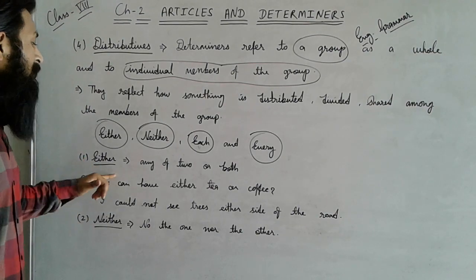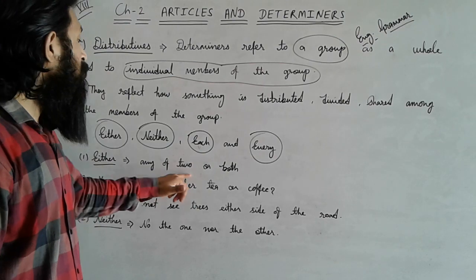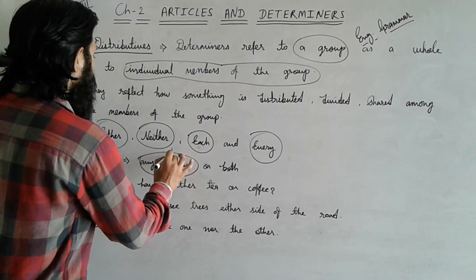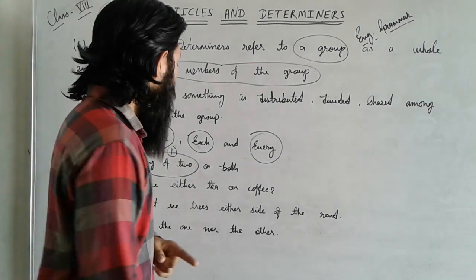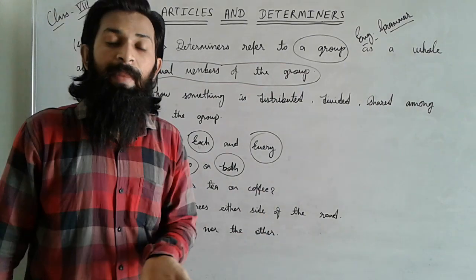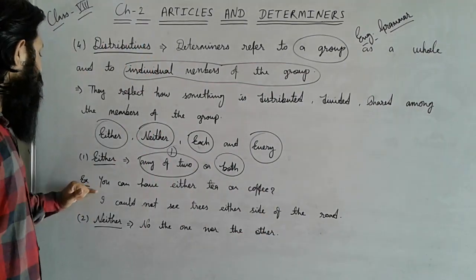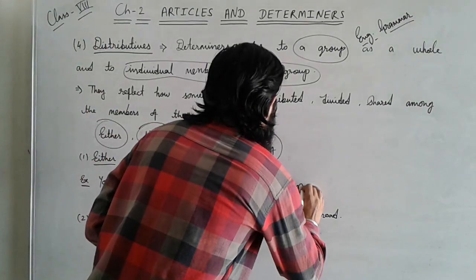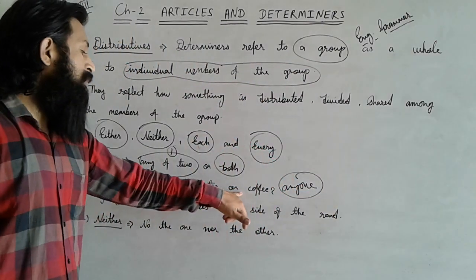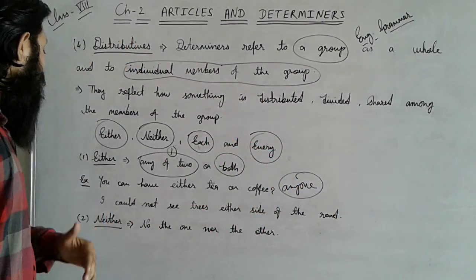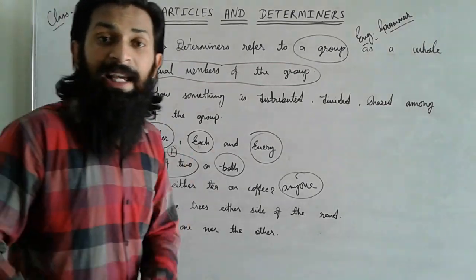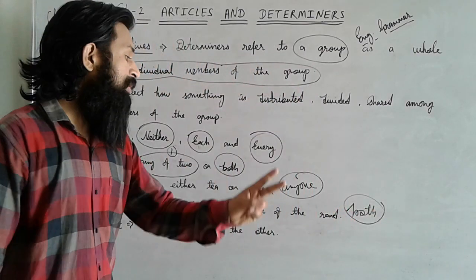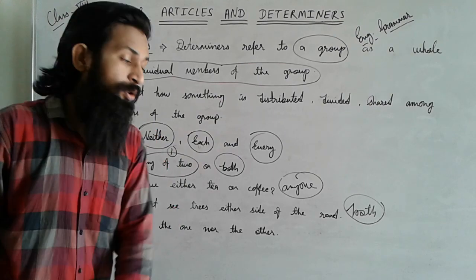If we talk about first, either, then we can say that any of two or both. In this case, maybe any of two means anyone. Anyone you have to select out of two, and maybe possible both may be mentioned in that type of sentence. First sentence is mentioned here: you can have either tea or coffee. Means anyone you have to choose. In this type of cases, you can say that anyone you have to choose. And in second sentence, I could not see trees either side of the road, means both sides of the road. So here either means both sides, means both, and here either means any one you have to select.